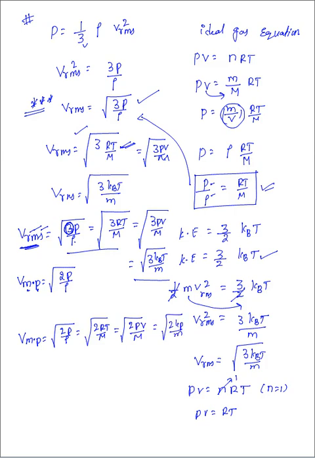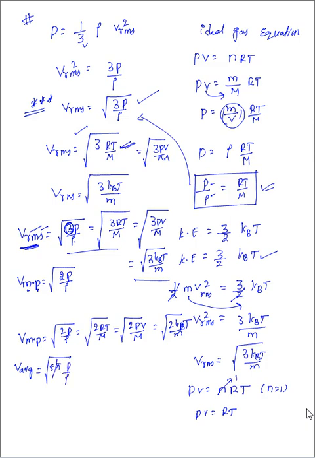2 kBT by small m, which we can write here. These are nothing but forms of V most probable. And now we can write the velocity of the average also. V average can be written as, in the place of 3 and 2, we will get 8 by pi, P by rho.